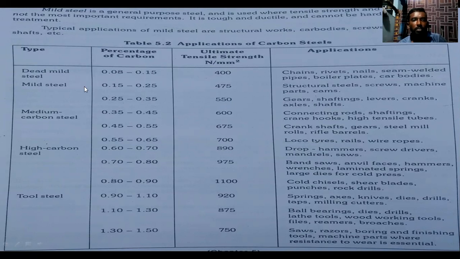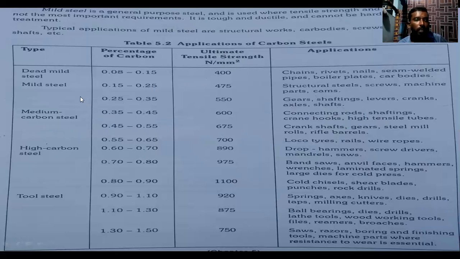What is the carbon content percentage? Sorry, this is medium carbon steel, not mild steel. So 0.35 to 0.45 we call medium carbon steel. The ultimate tensile strength is 600. What are the applications of medium carbon steel? Connecting rods, shafting, crane hooks, high tensile tubes. These are for medium carbon steel.